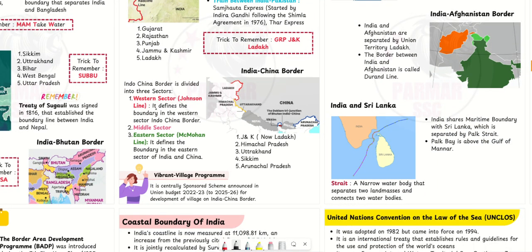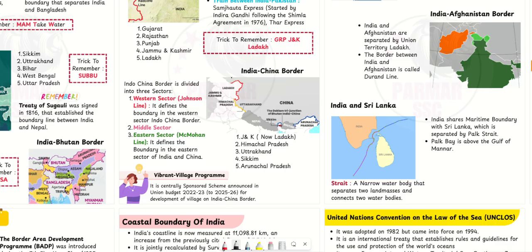You see, the Indo-China border is divided into 3 sectors: western sector, middle sector, and eastern sector. The western sector we call the Johnson Line. The middle sector is known as the middle sector only, and the eastern sector is known as the McMahon Line.